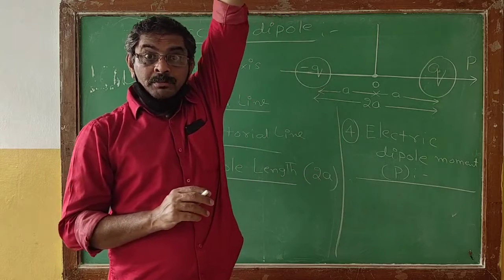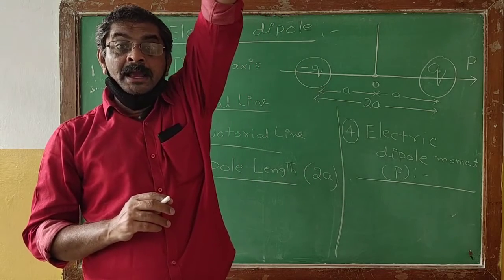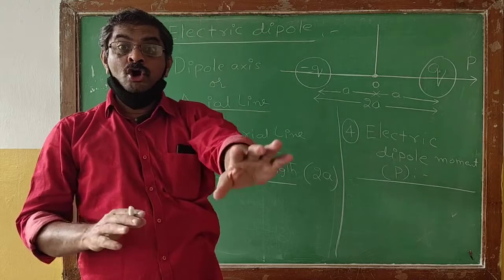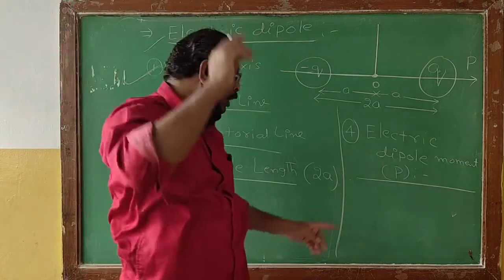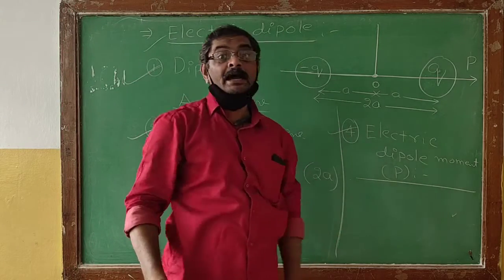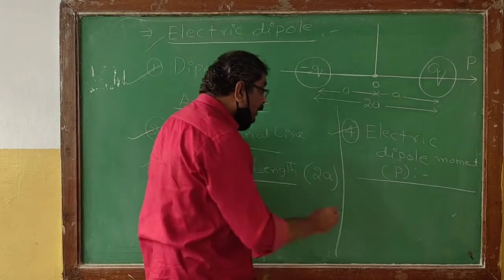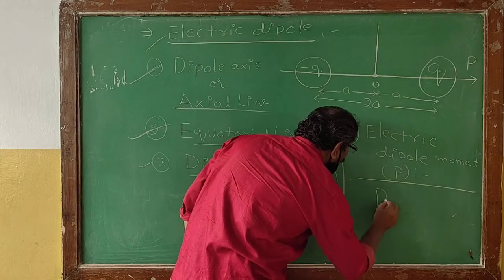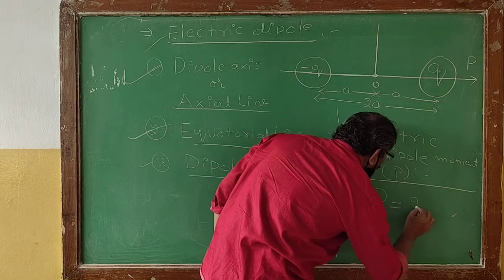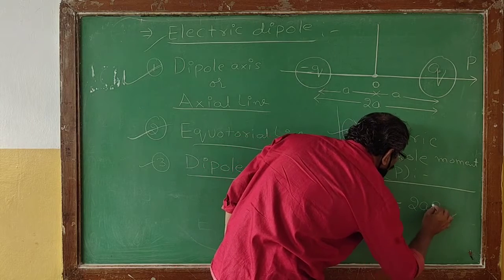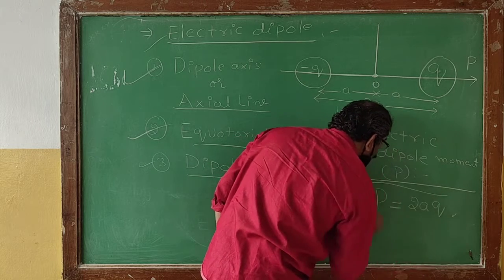What do we mean by the dipole moment? Remember, the dipole moment is always defined not as 2a into q.